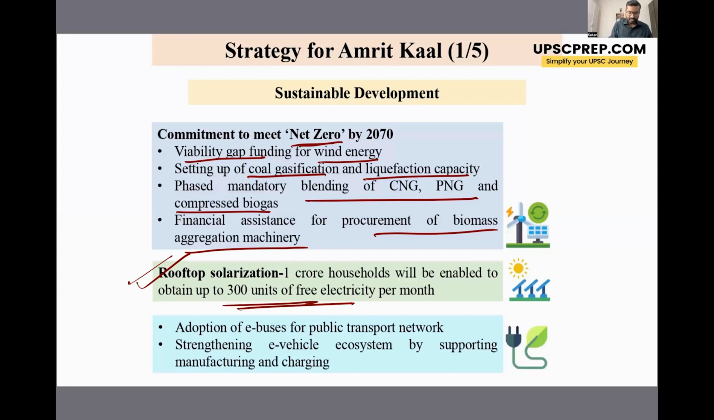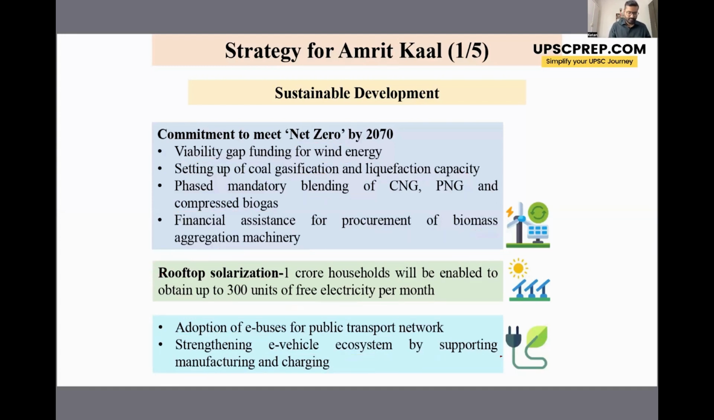Then a large focus is on adoption of e-buses for public transport. There is strengthening of the e-vehicle ecosystem so that more and more people can switch to green vehicles or e-vehicles. The government is doing this by supporting various manufacturing capacities and various charging points in the cities.